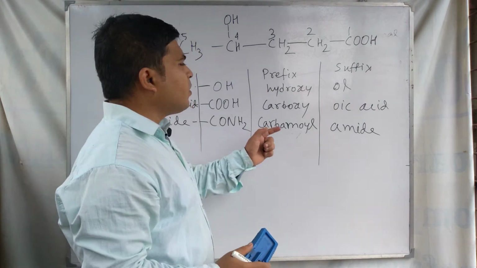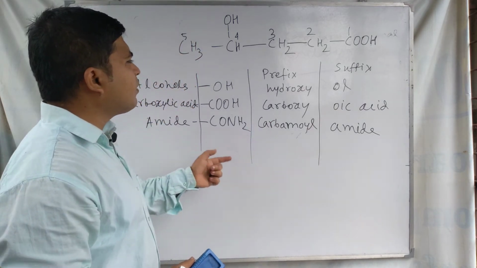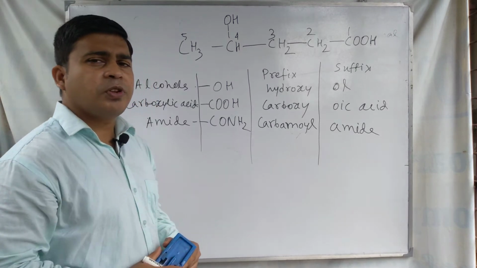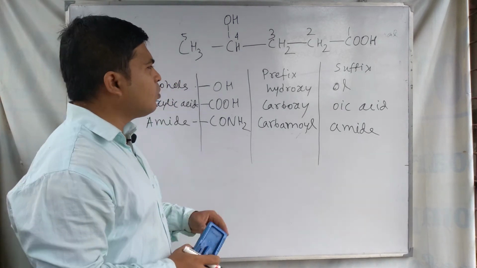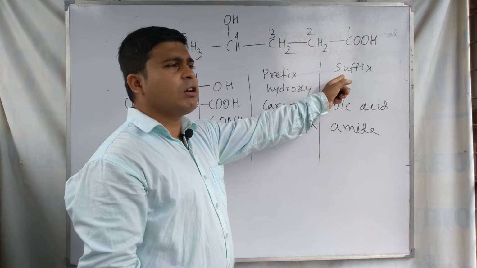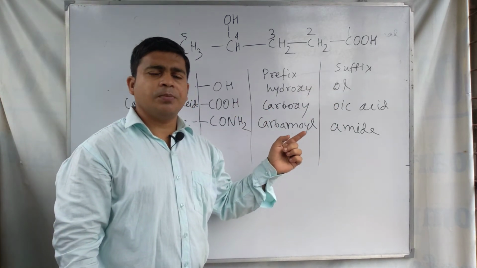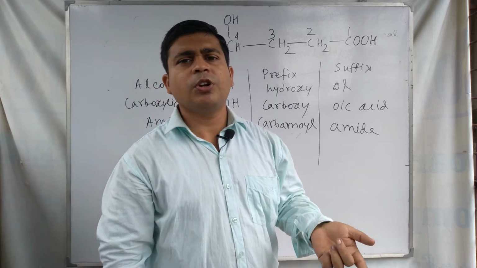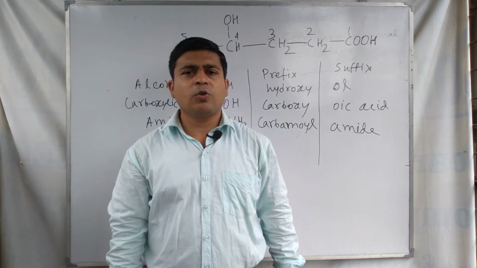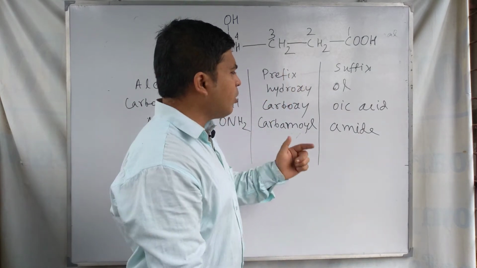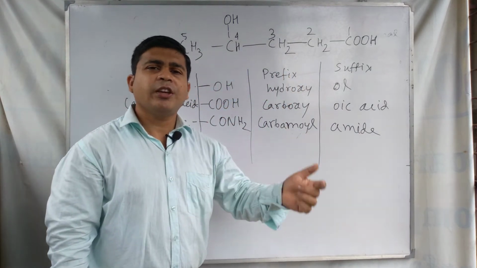So these are the examples of prefix and suffix for the functional group. When the functional group is a principal functional group, the suffix is taken for it. When the functional group is a substituent or secondary functional group, you need to take its prefix.